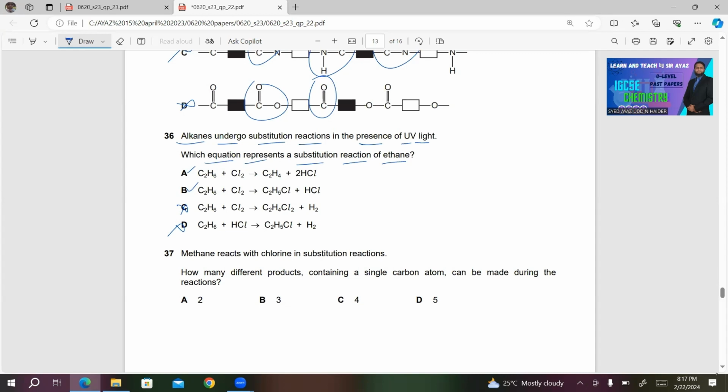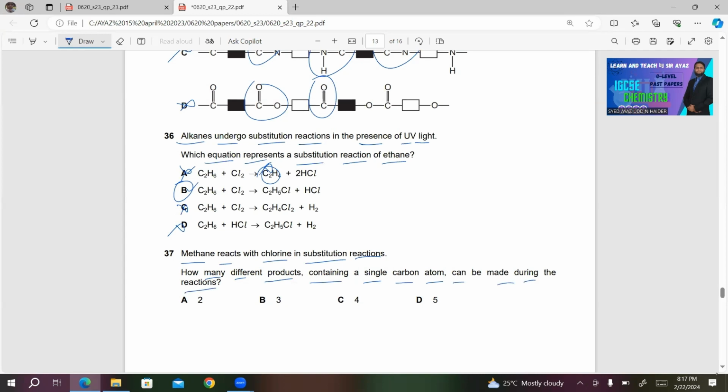So in A, C2H6 plus Cl2 gives C2H4, which is ethene. This is incorrect. So obviously A is incorrect. B will be the right answer for number 36. Methane reacts with chlorine in substitution reactions. How many different products containing a single carbon atom can be made during the reactions?